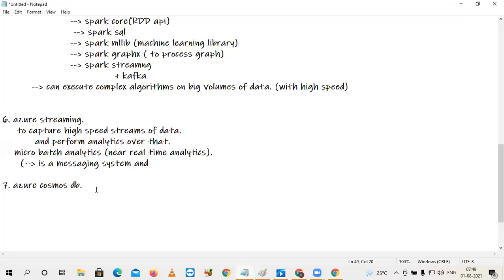Come to this Cosmos DB. This Cosmos DB is a NoSQL database.